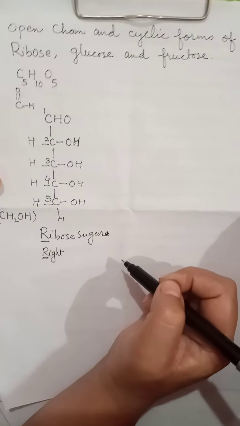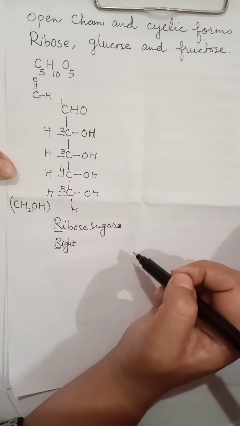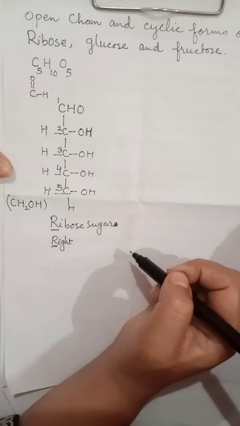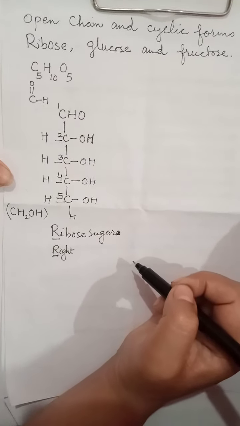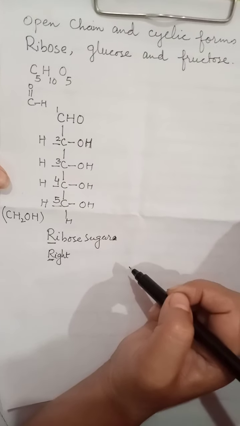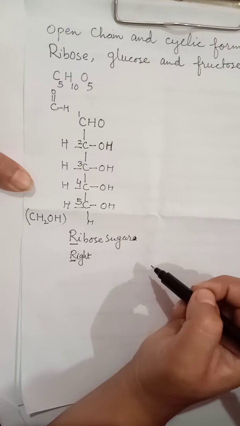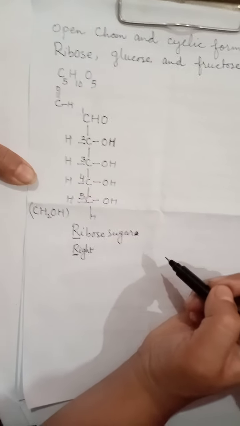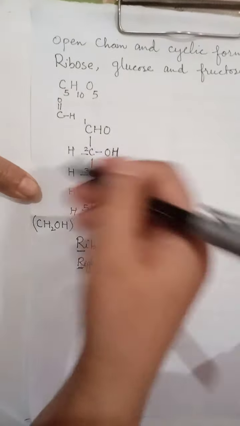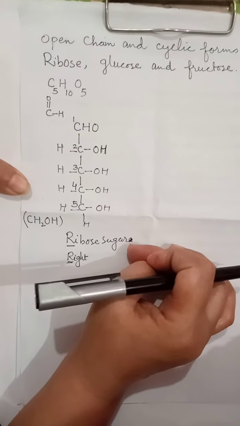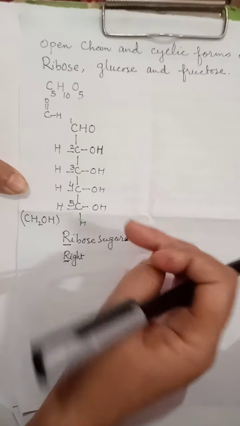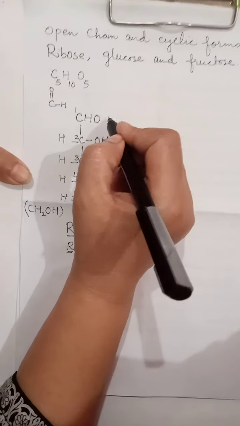There were two cyclic forms which were given by two scientists. One is the Fischer projection and the other one is the Haworth projection. So according to the Fischer projection, how does this ribose sugar get changed into cyclic form?